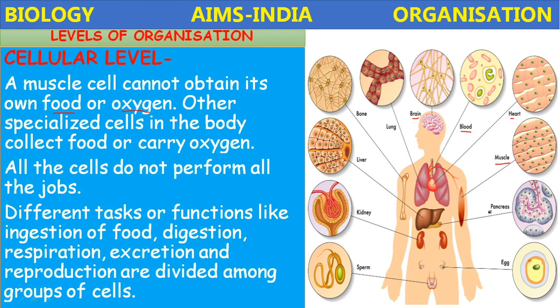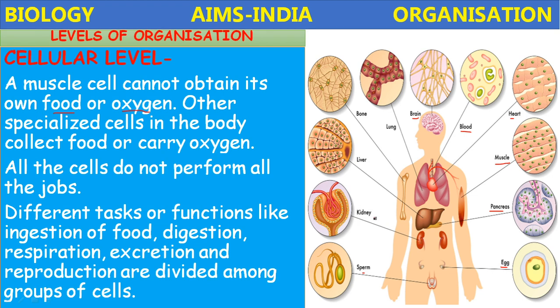Okay. Then an organ like the pancreas. The pancreas, the cells are different. They are secretory in function. Some digestive juices and hormones are produced by the pancreatic cells. And the reproductive cells: in female, the ovary produces the egg cell. In the males, the testis produces the sperm cell.